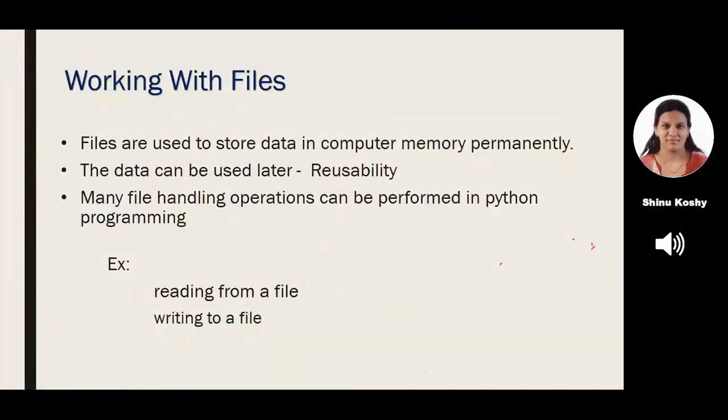Now we go to another concept, that is file handling or working with files. All the programs that we had done till now, we were giving the data while typing the program, that is in the program itself. If you recall, I was writing num equal to 100. So 100 is the data. In the program itself, I was typing the data.